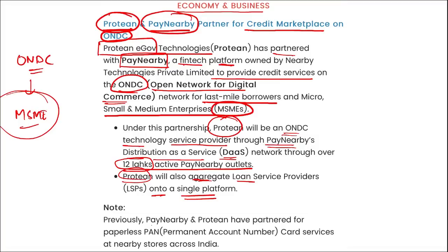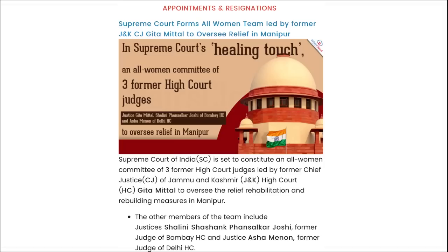Notably, previously, Nearby and Protein partnered for paperless PAN card services at Nearby stores across India, and now they will be providing various credit services on the ONDC network for MSMEs, right? For various MSMEs, Protein and Nearby have tied up.